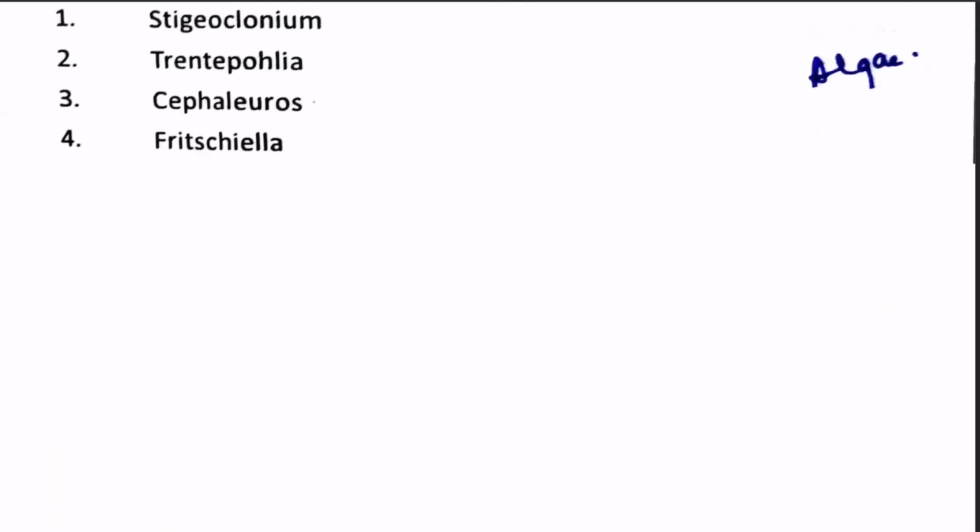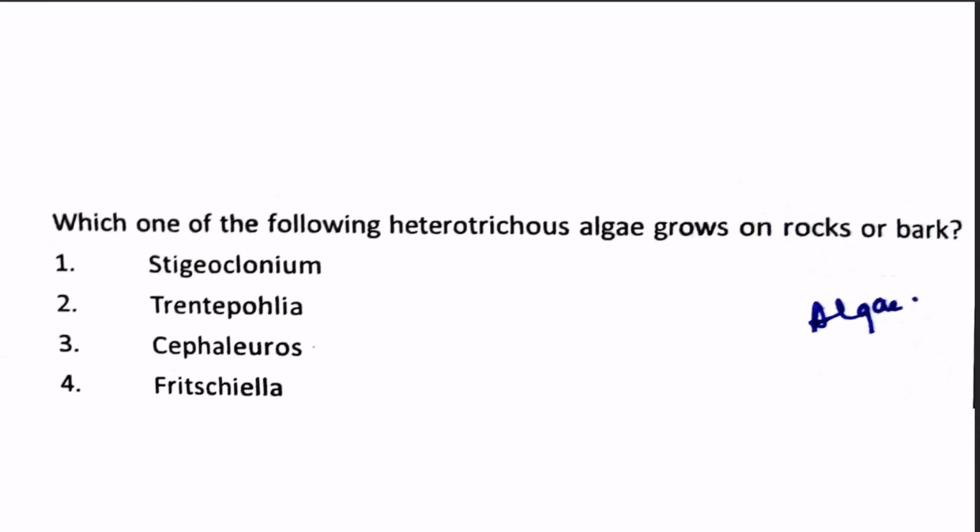Next, which one of the following heterotrichous algae grows on rocks or bark? Heterotrichous means a differentiated thallus, and our answer is Trentepohlia. So it is found growing on rocks or barks.